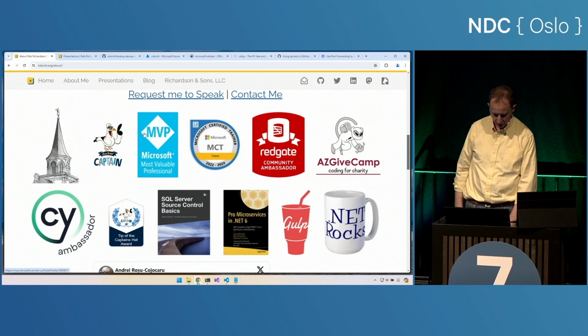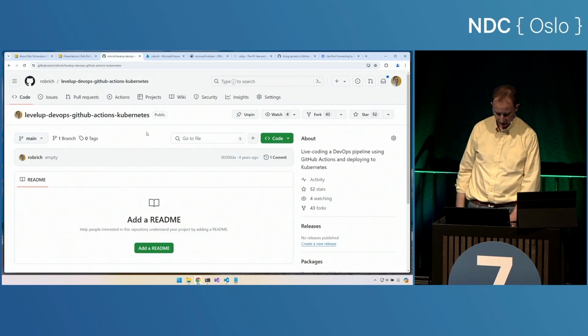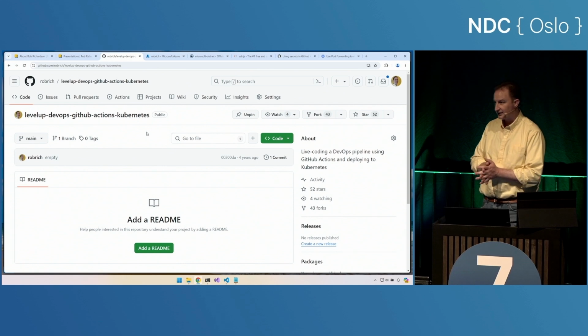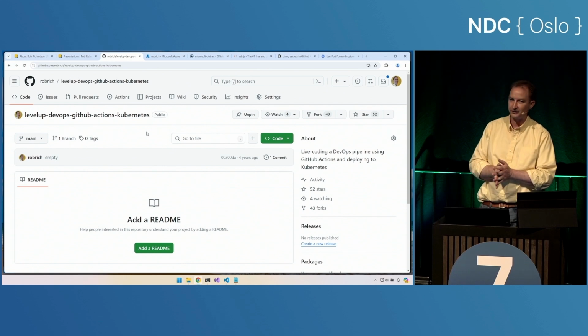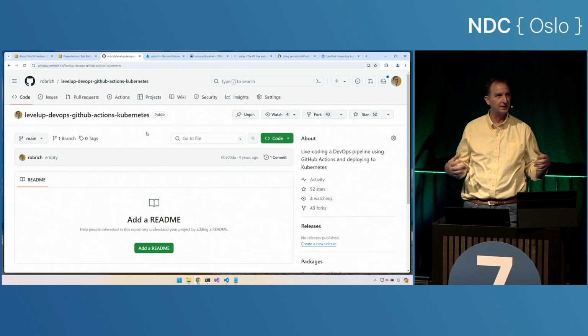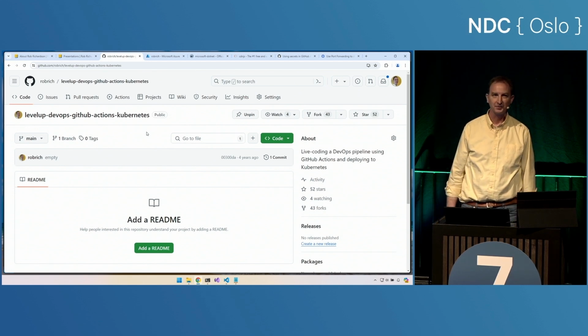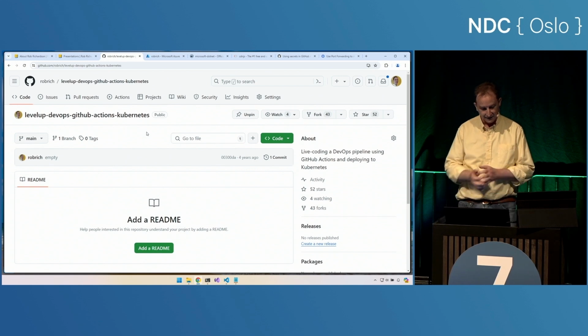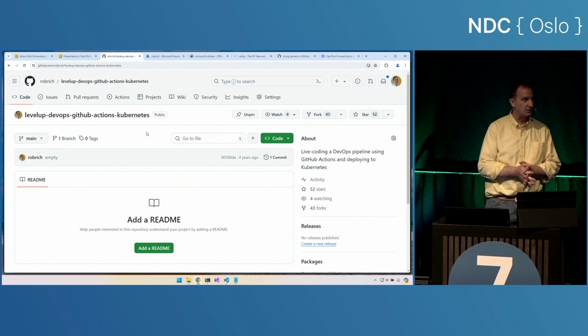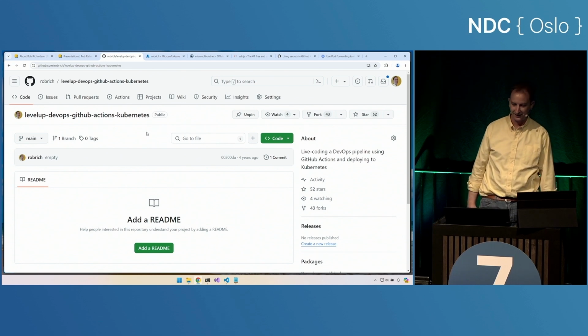So let's dig into Level Up Your DevOps with GitHub Actions and Kubernetes. I understand that in about 20 minutes, we're going to get a national test of the broadcast system, and all our phones are going to beep at maximum volume. This will be really entertaining. Hopefully the build is going by then. So we'll see. If you want to turn off your phones, from what I understand, even muting them won't actually stop the beeping. So yeah, my phone too.